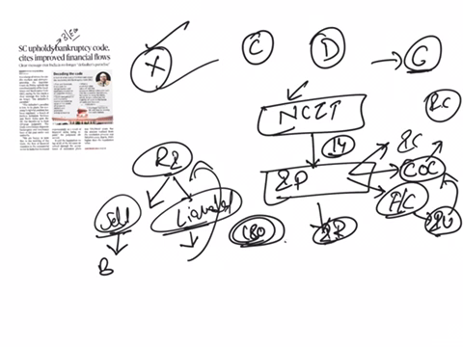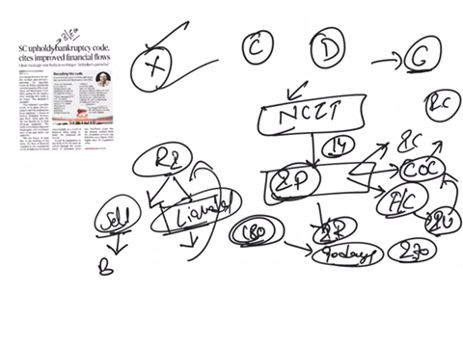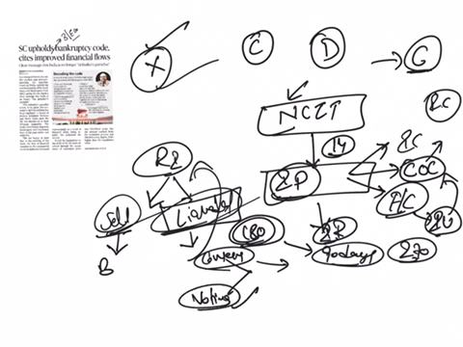This time period can be extended by 90 days by the insolvency professional. Even after 270 days, if they fail to take a decision, then the insolvency professional by default will take a decision to liquidate this company. And this committee of creditors will come to a decision based on consensus. That means all of them will agree whether to sell it or liquidate it, or they will come to a final decision based on voting.